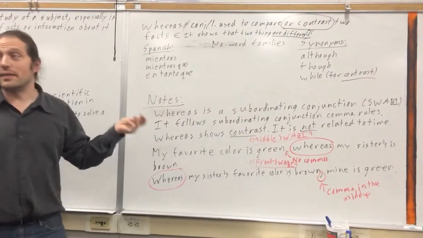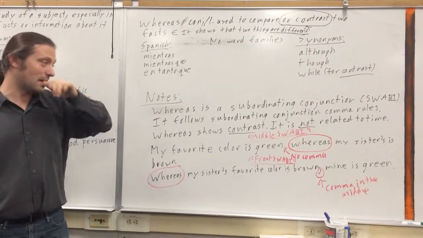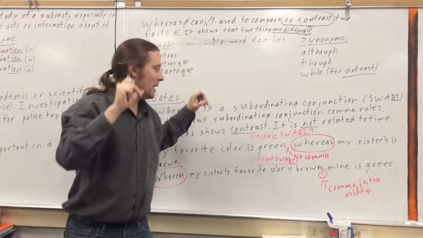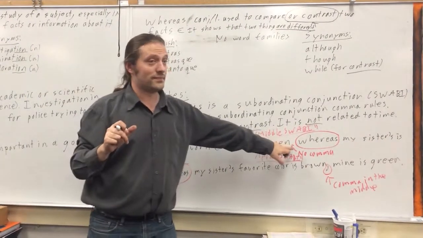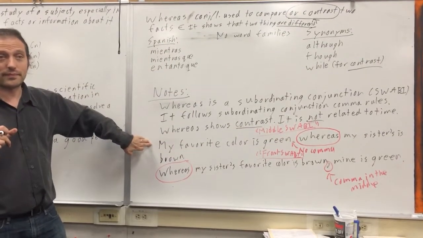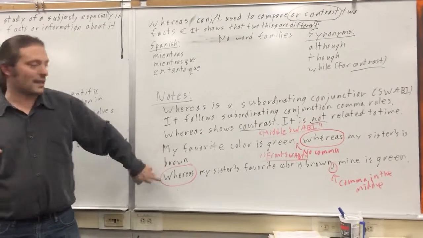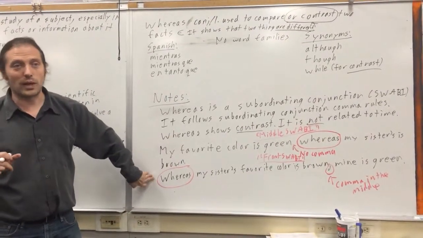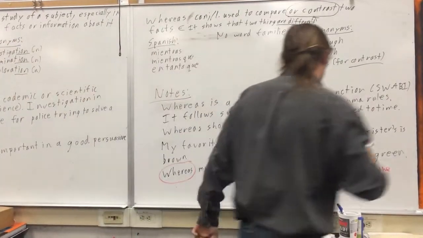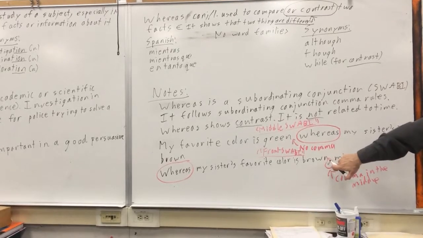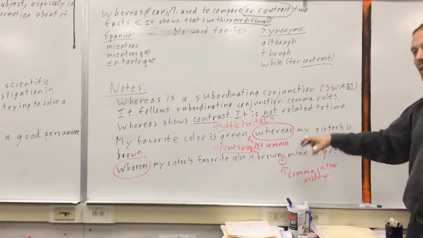But then we could write the same sentence but switch the order. That's what you can do with this kind of conjunction. You can write them in two different orders. So that's what Red Ink was telling you. They call this a middle swabby. You put the conjunction in the middle, and there's no comma. So like this, no comma. The other way to do it, which is also correct, is conjunction in the beginning. That's called a front swabby, according to Red Ink. Conjunction in the beginning, then what do you put in the middle? A comma. So: whereas my sister's favorite color is brown, comma, mine is green.